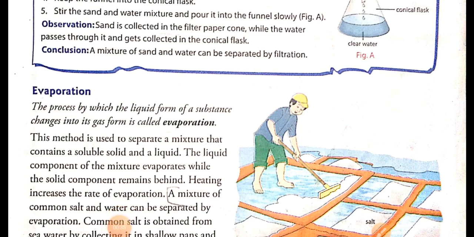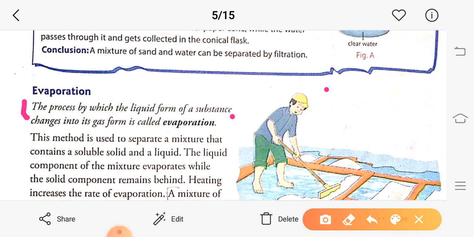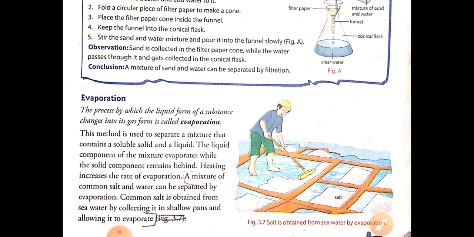Evaporation is a process in which the liquid form of a substance changes into its gaseous form. Where is it used? The evaporation method is used to draw salt from the sea.